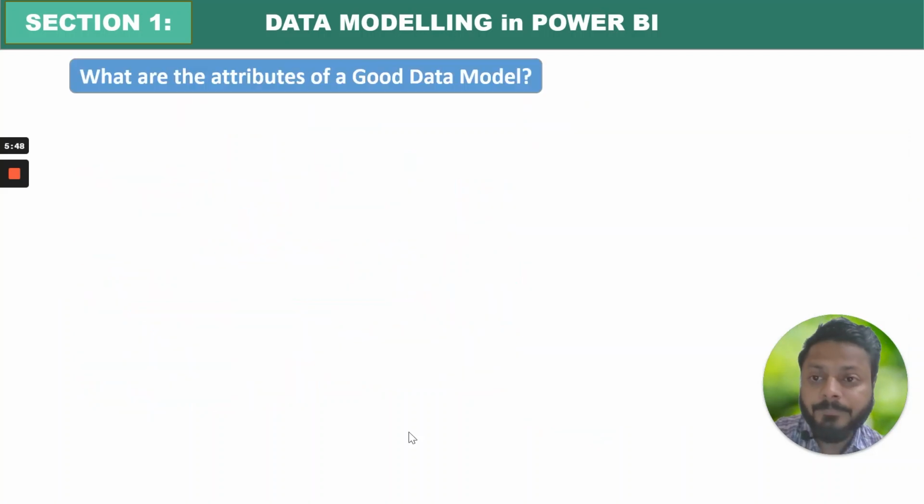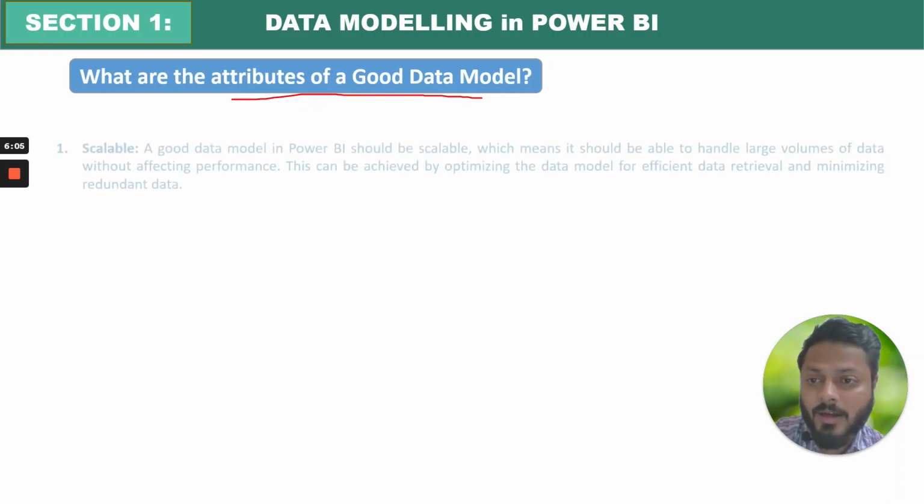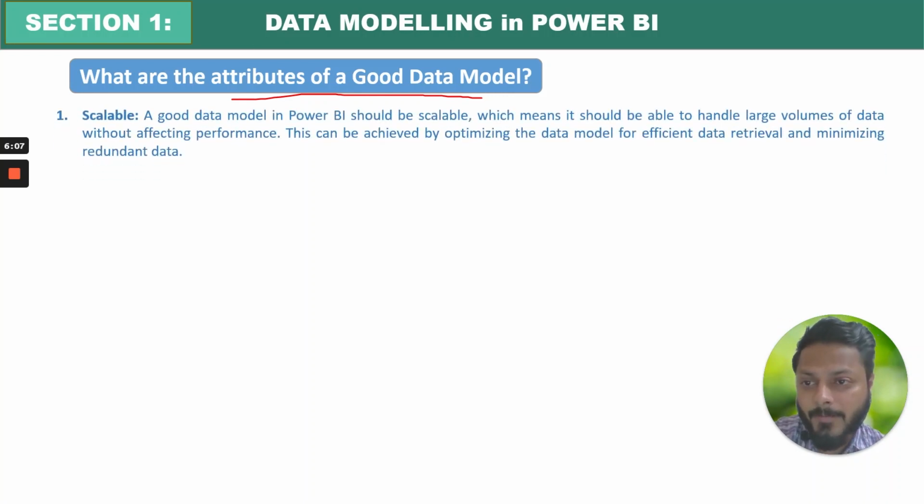All right. Now, what are the key attributes of a good data model? So now we have understood the purpose of a data model, what a data model is. Now, what are the key features through which I can identify, yes, this is a good data model? So these are: first is scalability.